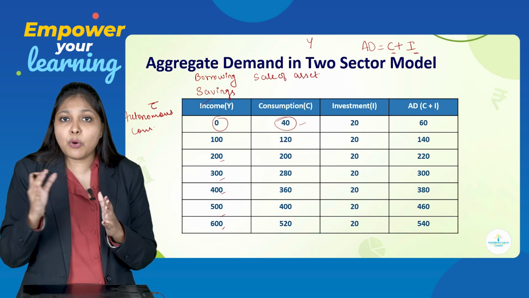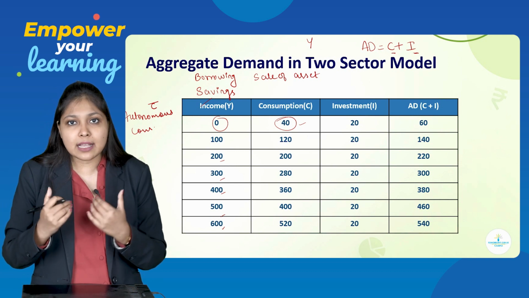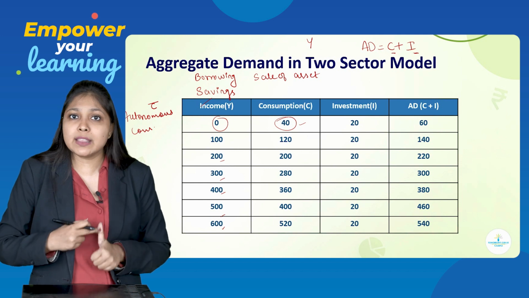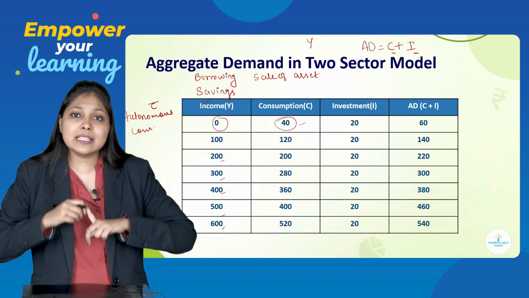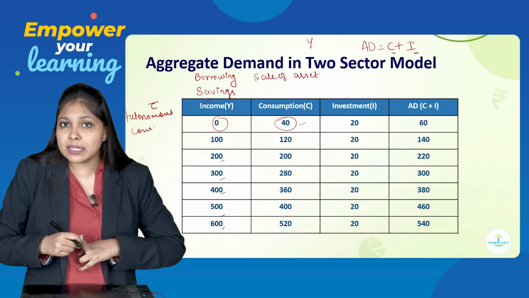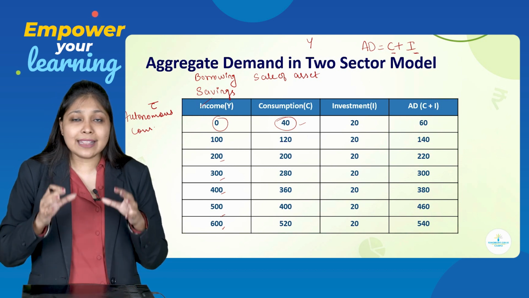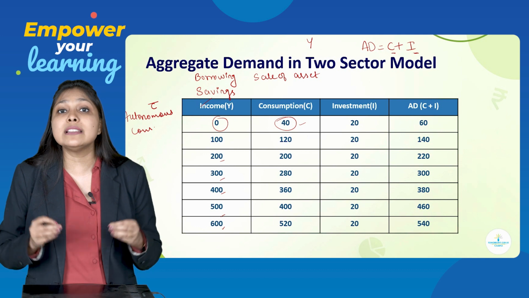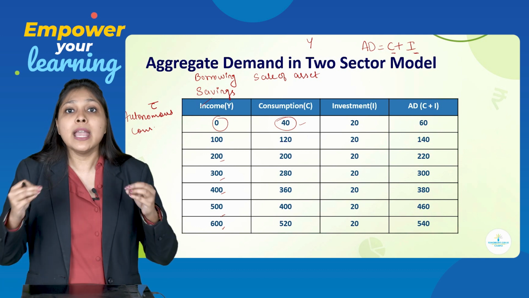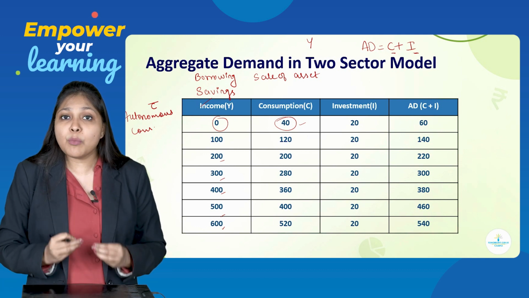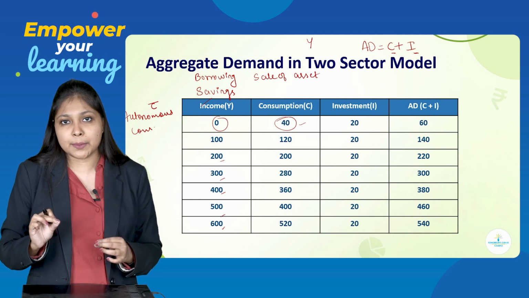Now, there are 3 modes using which a person can consume. First is with the help of borrowings, second is with the help of savings, and third is by selling of assets. Okay, and this kind of consumption is called autonomous consumption. It is represented as small letter c bar.